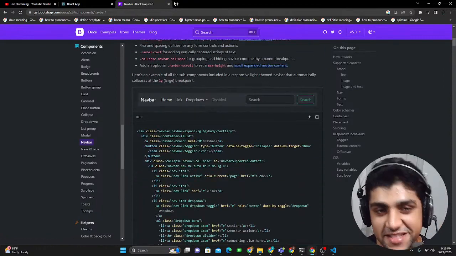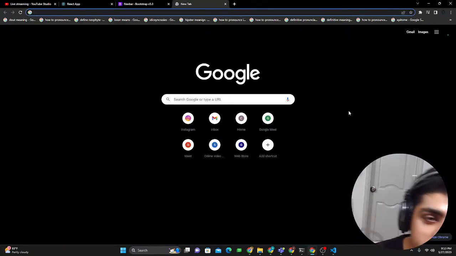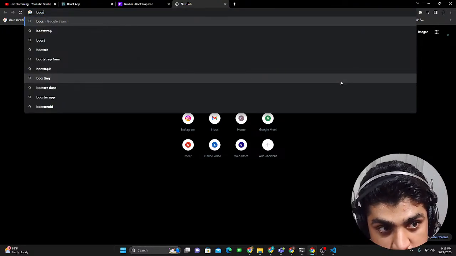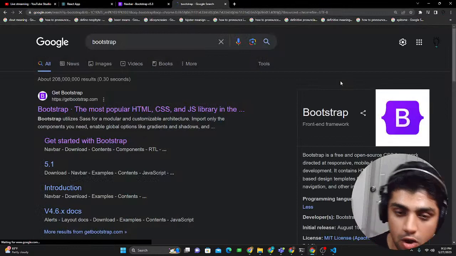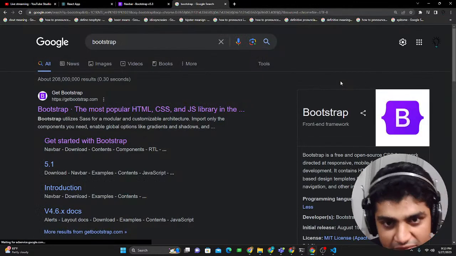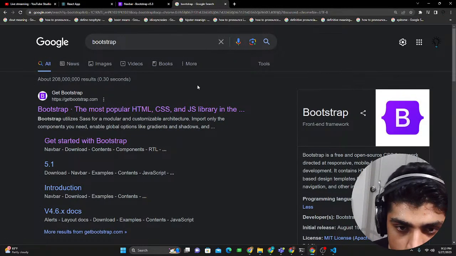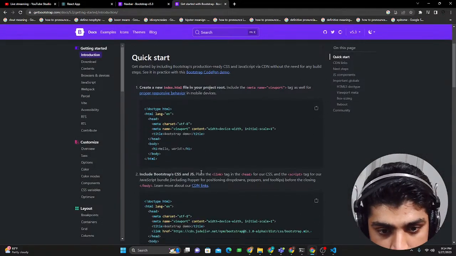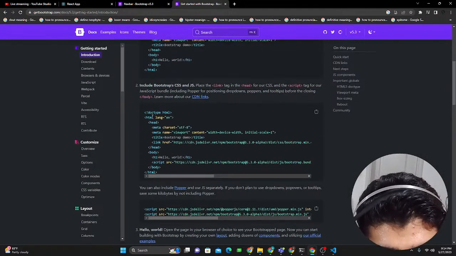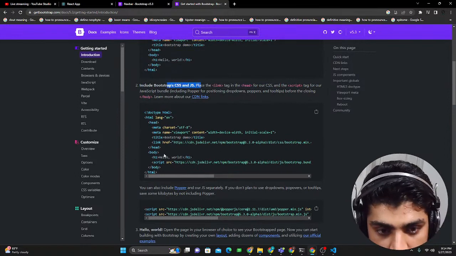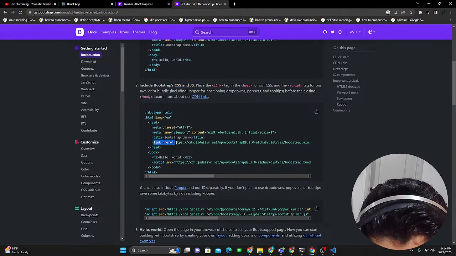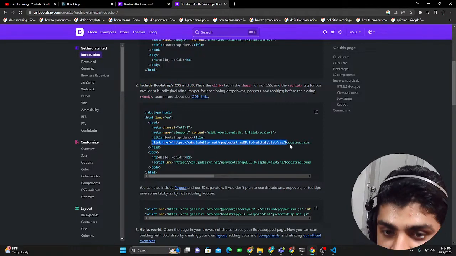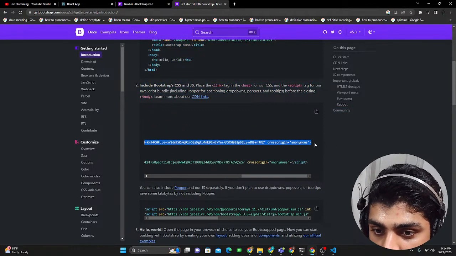Okay, before copy pasting the code, you'd have to do one important thing. You would have to include the Bootstrap CDN in your index.html file. You know that file that I showed you, that main file? So you have to include that over there. So it's just basically over here, getting started. If you go over here, you see include CSS and JavaScript. And you could scroll down here, and you could see this link. See this? Link href. Yeah, this is the link to the CSS file that you would need. So just scroll all the way and just copy this.